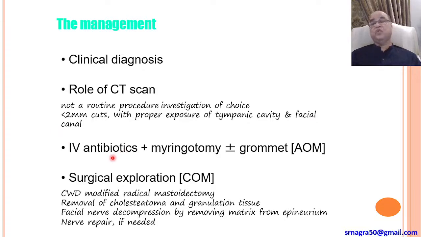So we have to go again for IV antibiotics, high dosages, triple regimen antibiotics with myringotomy if it is indicated, in acute otitis media. And in chronic otitis media, canal wall down procedures at least, like modified radical mastoidectomy with removal of cholesteatoma and granulation tissues, and facial nerve decompression by removing the matrix from the epineurium, and nerve repair if it is needed.